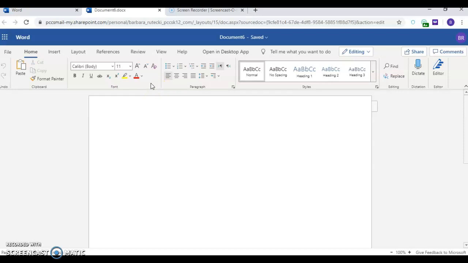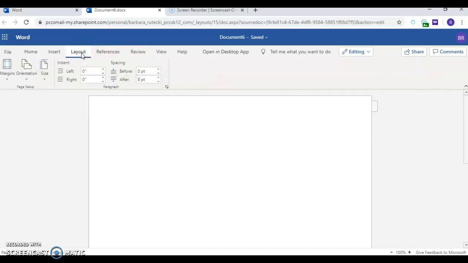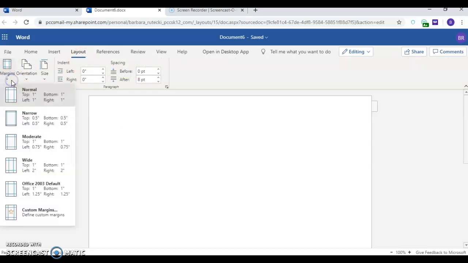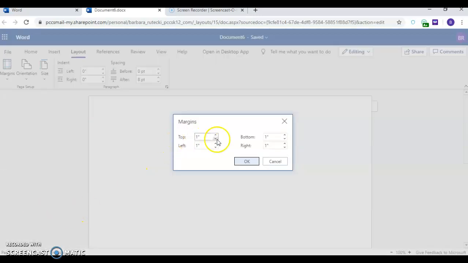But in chapter 5, we've been talking a little bit about the margins. So on your layout tab, you'll see you have in the page setup group, you've got margin drop down. So normal is pretty much 1 inch all the way around. Narrow is 1/2 inch all the way around. And then you can go all the way down to the bottom where it says custom margins. And when you click on it, you can change any of the settings.